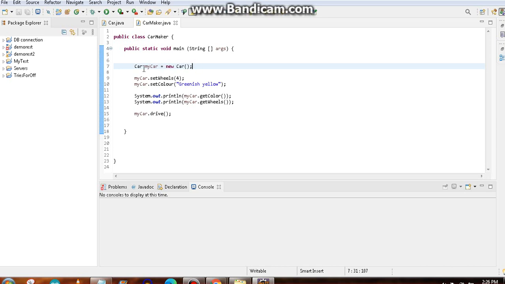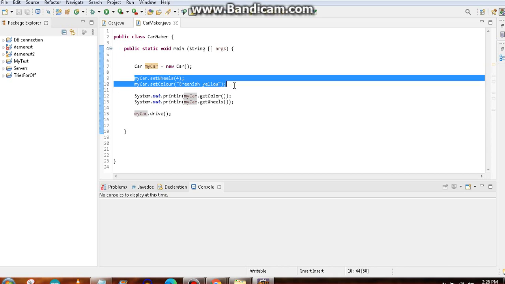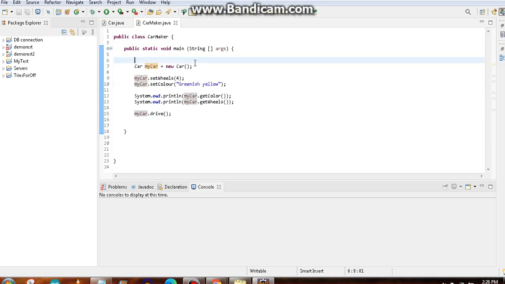For example, if you are building a car, that is happening exactly in this line. A new mycar object is instantiated. You may have a few attributes to be customized at that very moment, not setting up the wheels or colors after the object has been instantiated here.